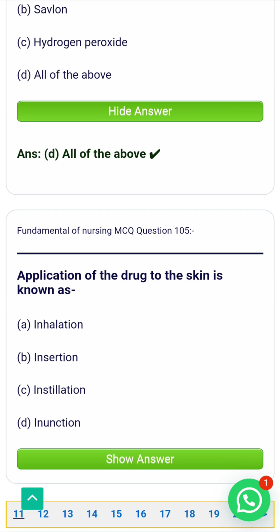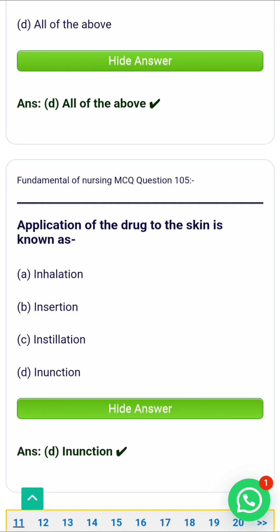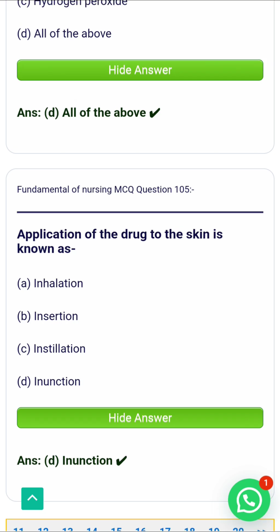Next question, application of the drug to the skin is known as: A. Inhalation. B. Insertion. C. Instillation. D. Injection. The correct answer is option D. Application of drug to the skin is known as inunction. Inunction refers to the application of a drug to the skin by rubbing, allowing it to be absorbed transdermally. That's why the correct answer is D.